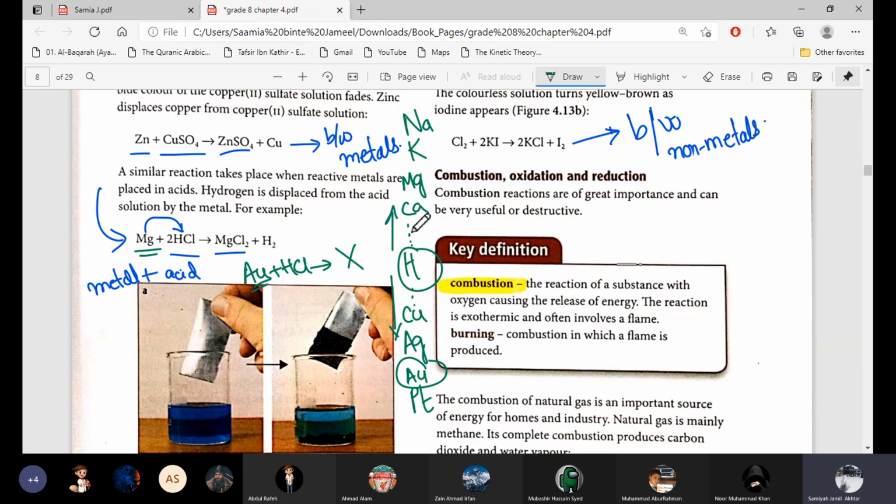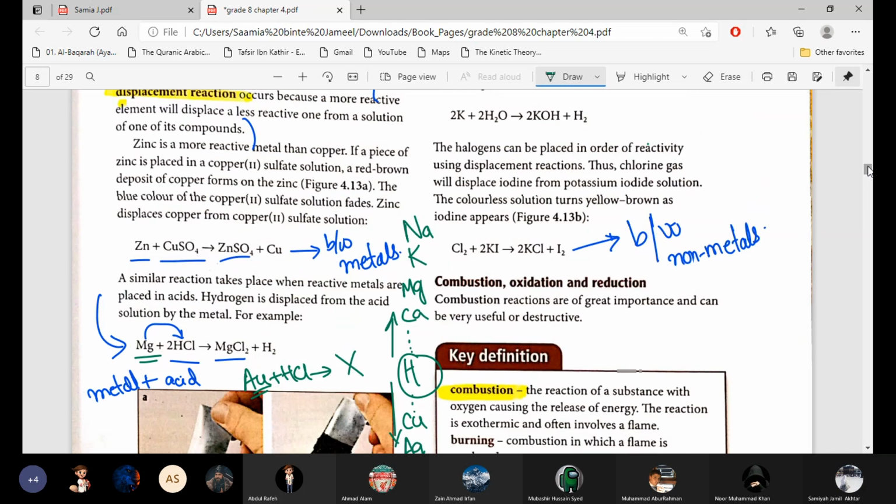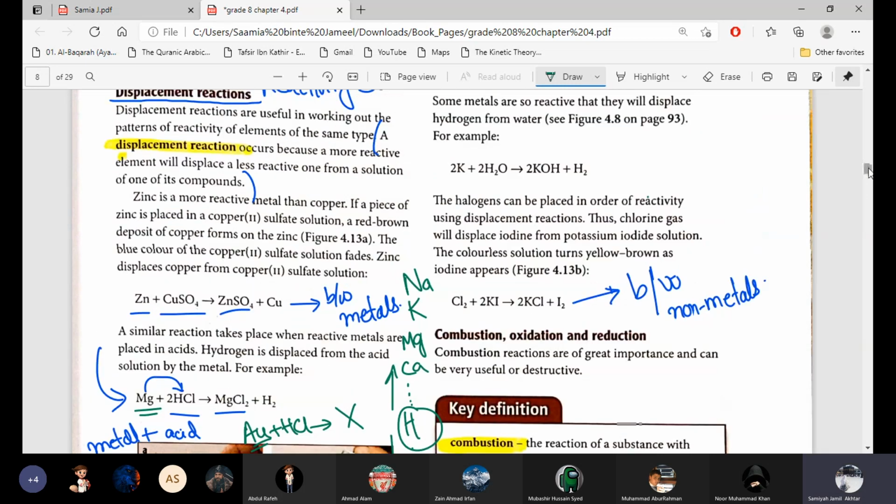So if the metal is more reactive than hydrogen, then it will displace hydrogen, otherwise it will not. Got it? Boys, understood or no? Yes, ma'am.